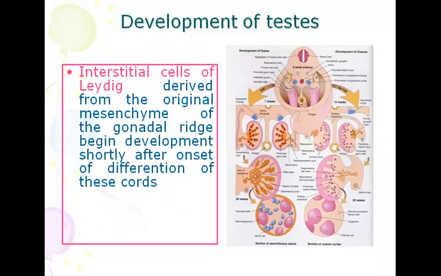Interstitial cells of Leydig are derived from the original mesenchyme of the gonadal ridge and begin development shortly after the onset of differentiation of these cords. Once these cords are formed, the interstitial cells of Leydig form from the surrounding mesenchyme.